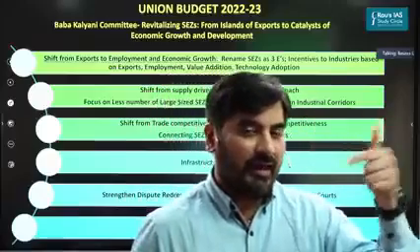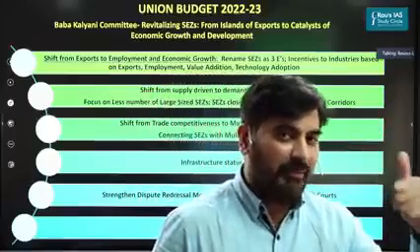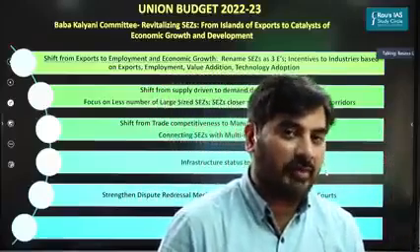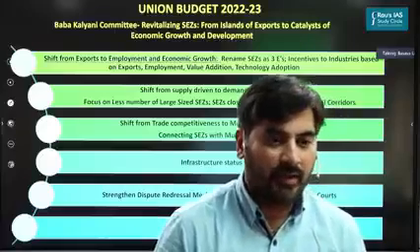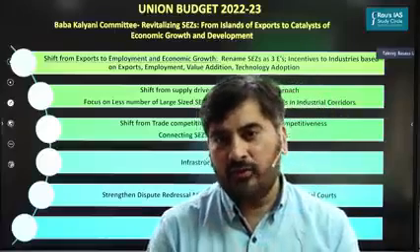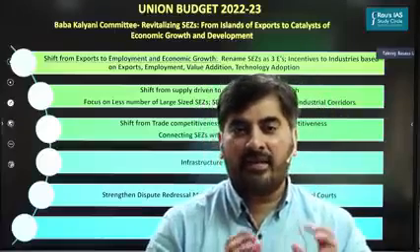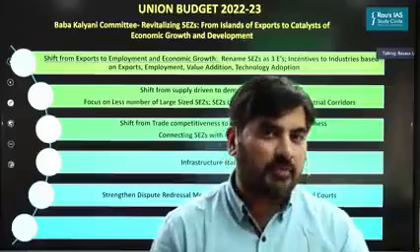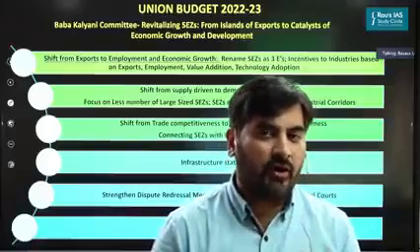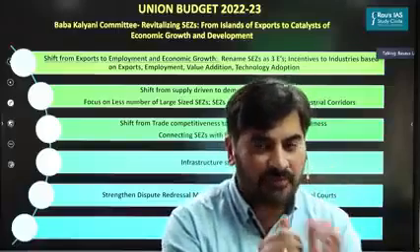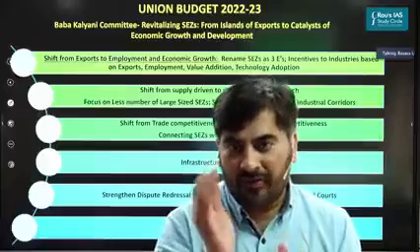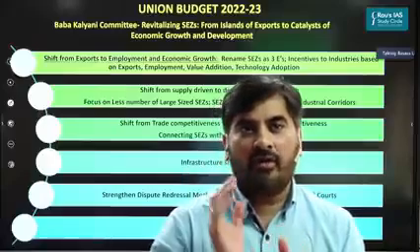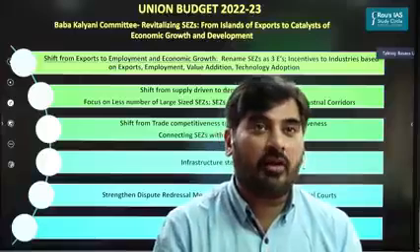Second thing is, apart from renaming the SEZs as economic and employment enclaves, we must give incentives to the SEZ units based upon not just the exports, but incentives should also be given based upon how many jobs they are creating, how much value addition they are doing, and what kind of technology they are adopting.